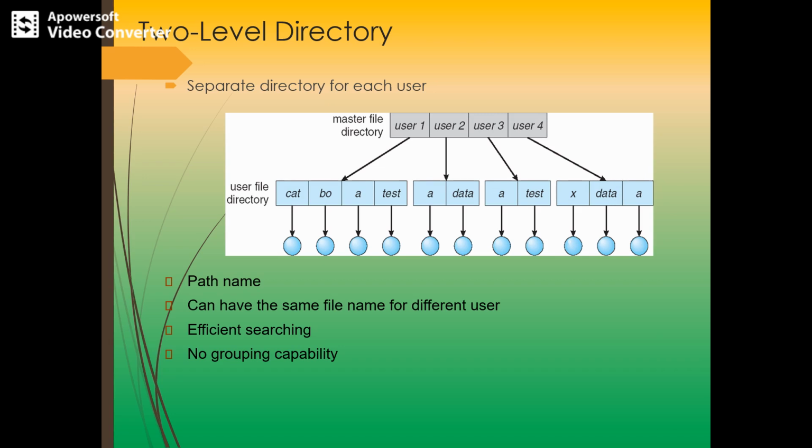So the basic problem is the name collision problem. The name collision problem which was there in a single level directory is removed here in the two-level directory, so it is easily found out from the MFDs and UFDs. But this structure effectively isolates one user from another. This isolation is an advantage when they are completely independent, but it's a disadvantage when the users want to cooperate on some task. So we can see other kinds of directories in the next slides.